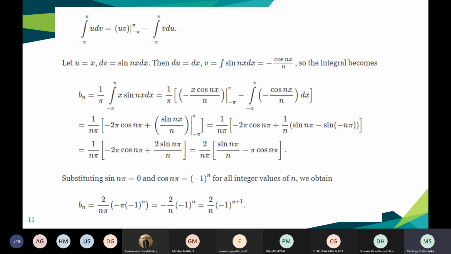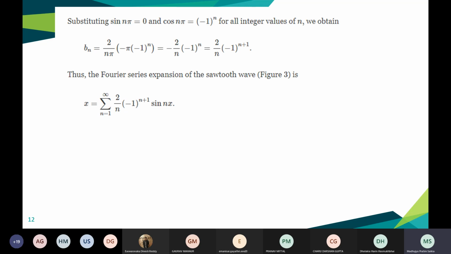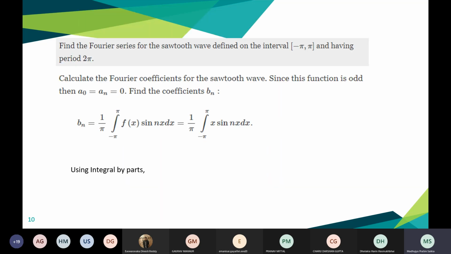And using integration by parts, you know this integration by parts, right? You have done this part. You get bn is equal to 2 by n times minus 1 raised to the power n plus 1. So the final Fourier series representation for x will be the sum from n equal to 1 to infinity of 2 by n times minus 1 raised to the power n plus 1 times sin nx. So this is the Fourier series representation for the periodic function x defined on minus pi to pi, which is the sawtooth wave.